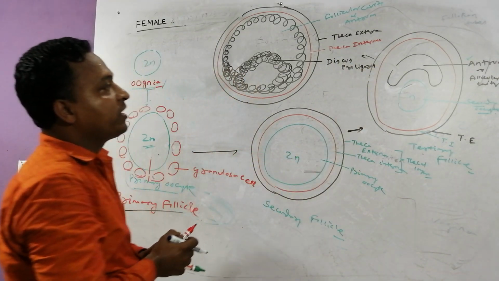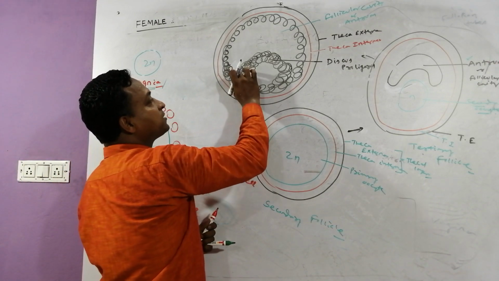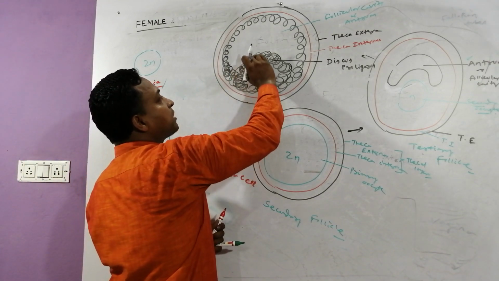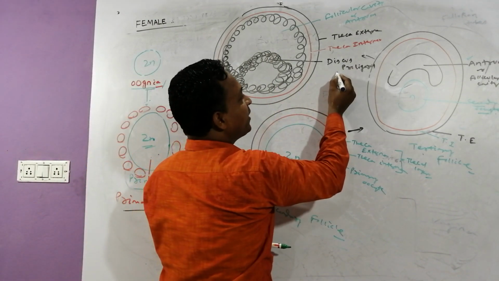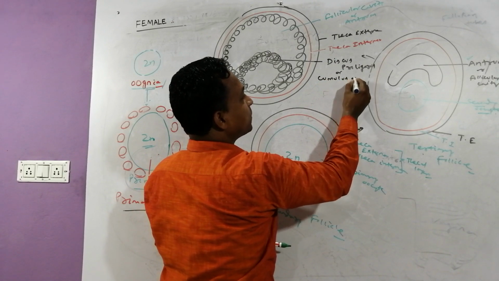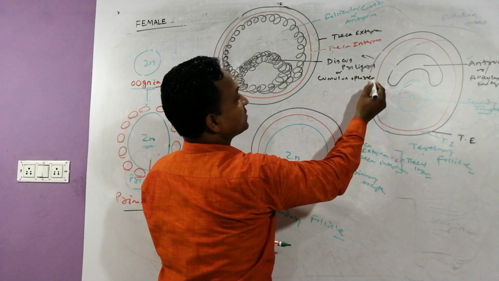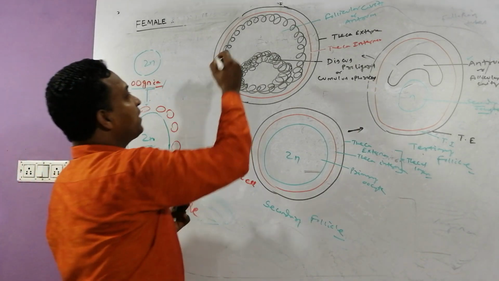The membranous granulosa projects towards the follicular cavity or antrum. We call that discus proligerus, or cumulus oophorus.